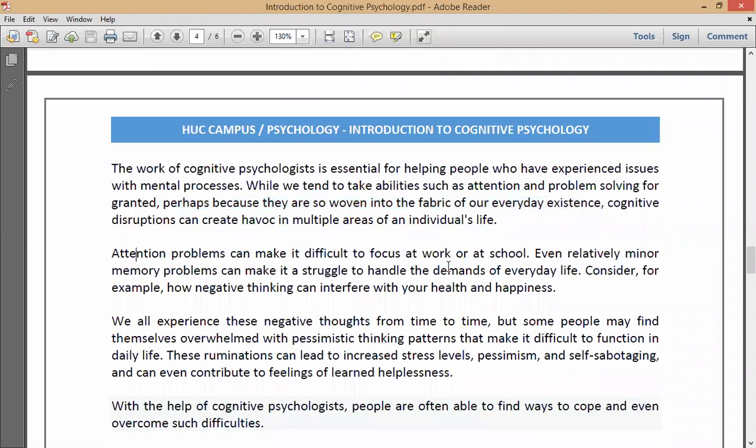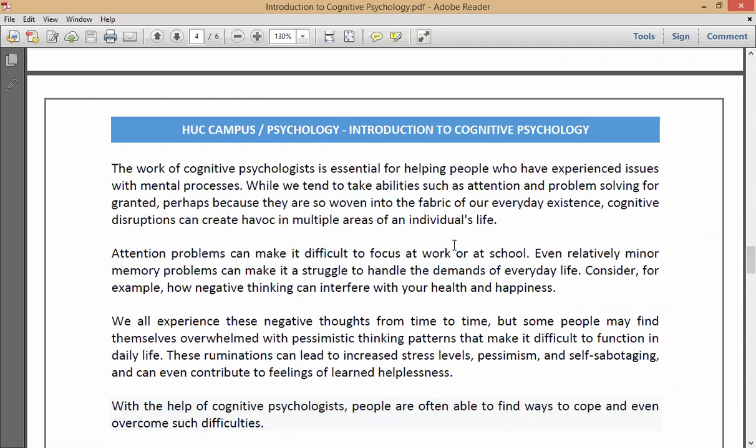Attention problems can make it difficult to focus at work or at school. Even relatively minor memory problems can make it a struggle to handle the demands of everyday life. Consider, for example, how negative thinking can interfere with your health and happiness. So now remember, attention problems, right?